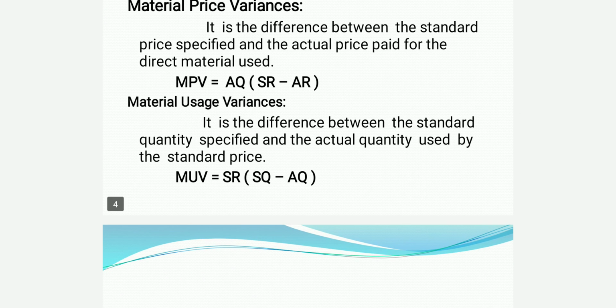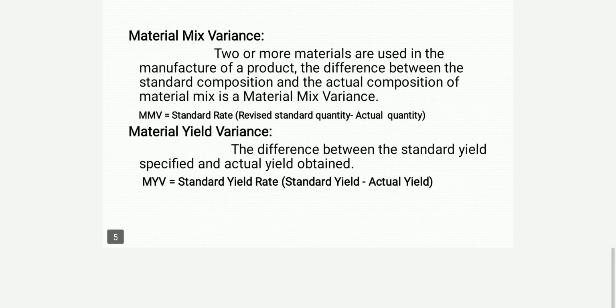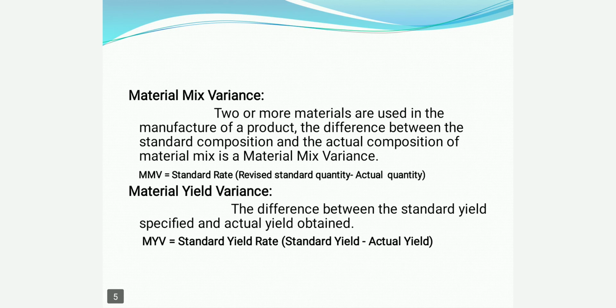Next one is material mix variance. Material mix variance arises when two or more materials are used in the manufacture of a product. The difference between the standard composition and the actual composition of material mix is the material mix variance.